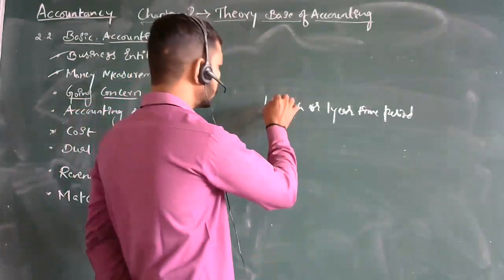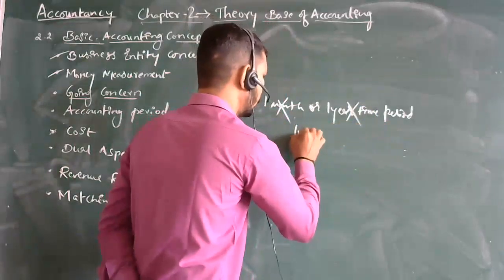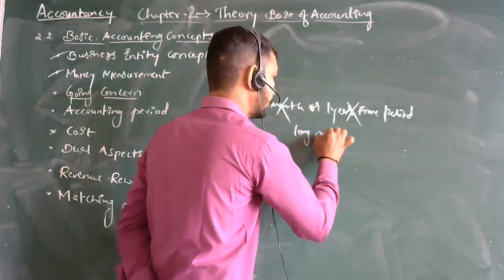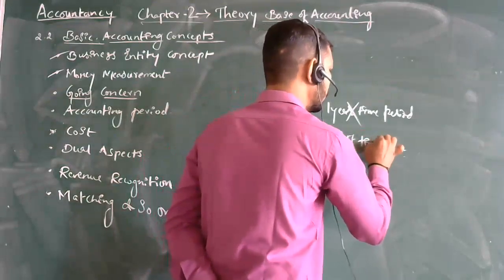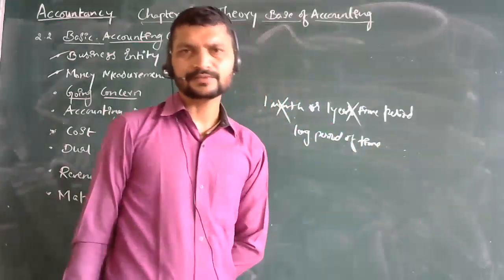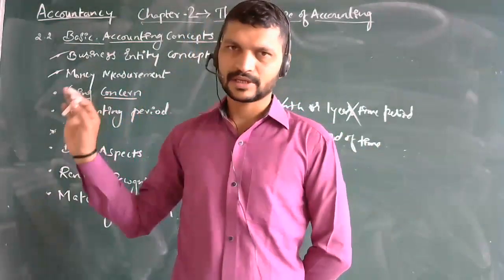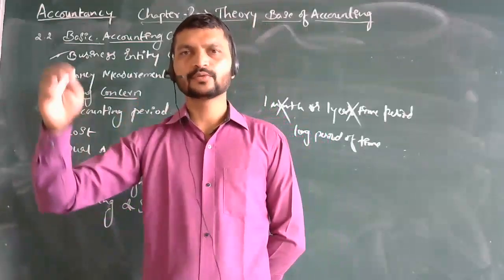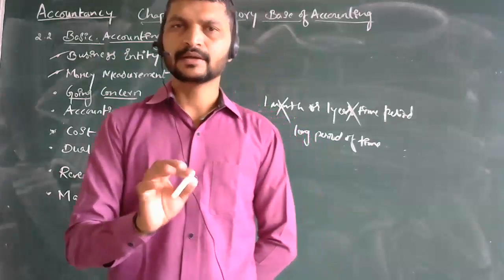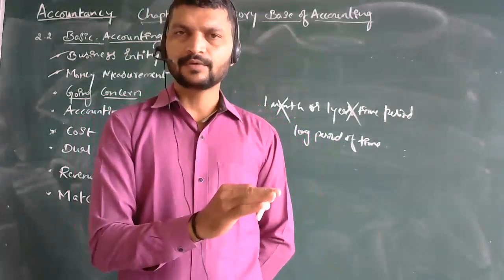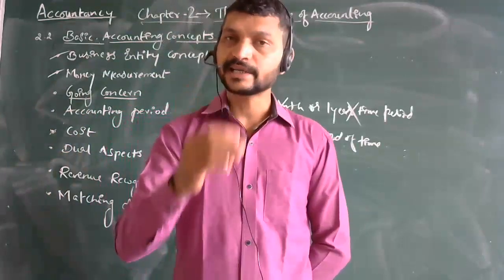It is not even for 1 year. It is a long period of time. So when you are starting your business, it is the going concern concept. It means your business is going to go for a long period of time. It is not only for a specific time like 1 month, 6 months, 1 year or 2 years. It is going to be continuous.